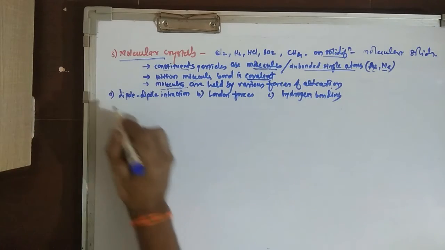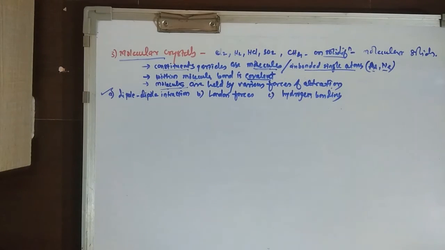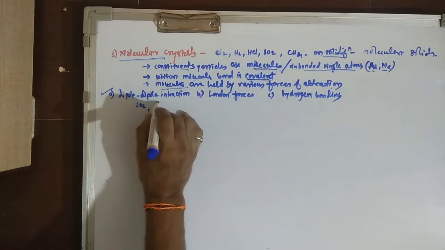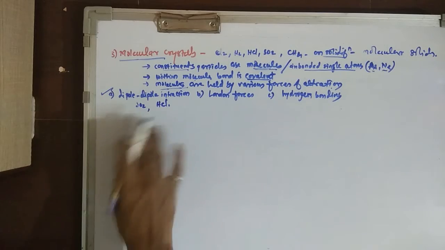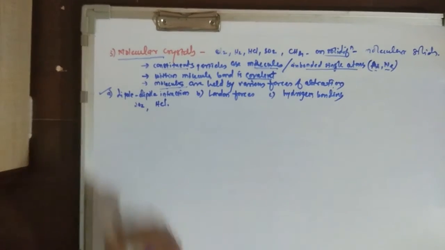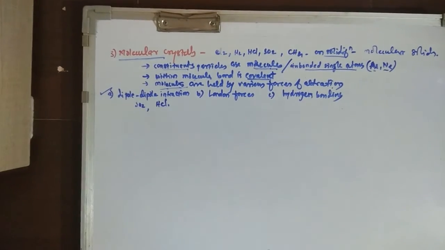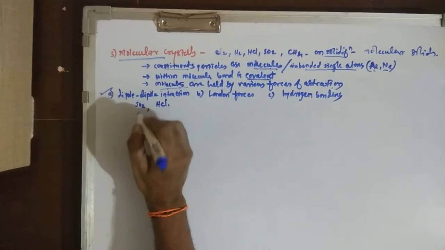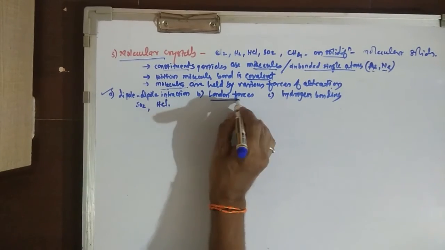One of these is dipole-dipole interactions. In molecular solids of the type SO2 or HCl, opposite poles are present on the atoms, a permanent dipole is produced, and because of dipole-dipole interaction, the molecules are held together.